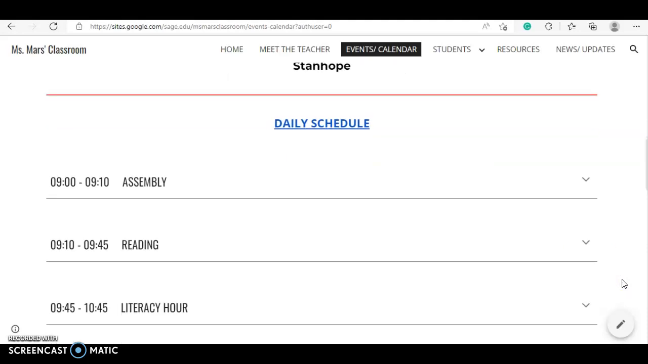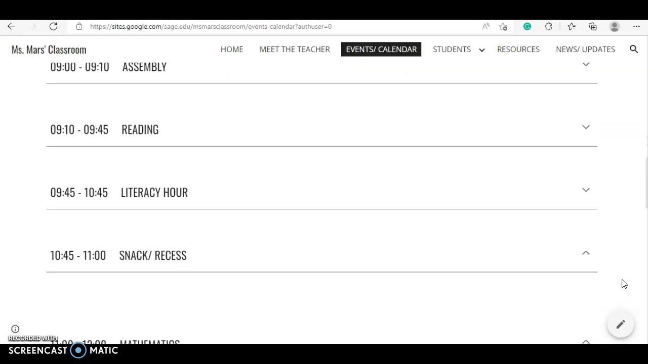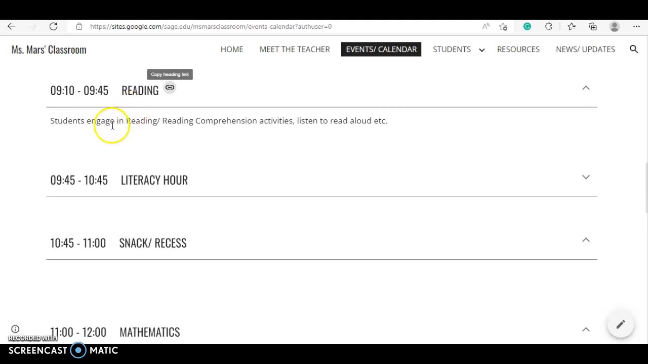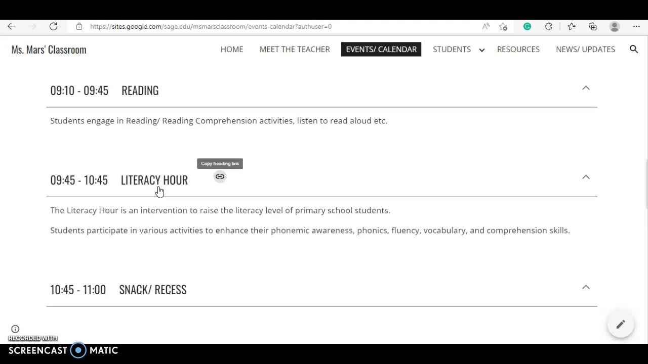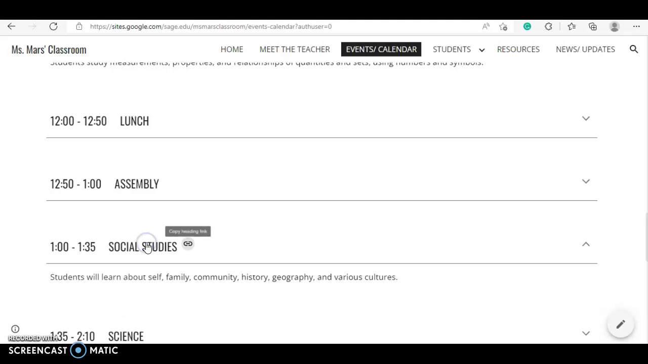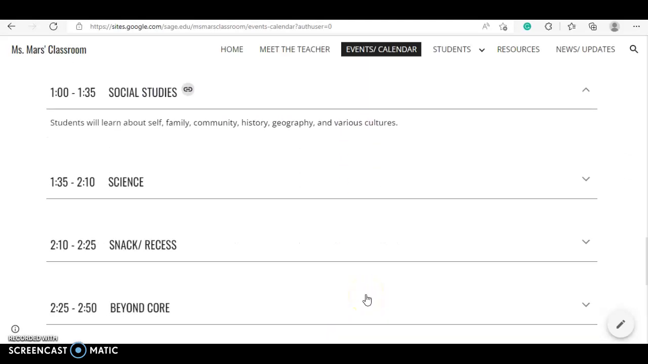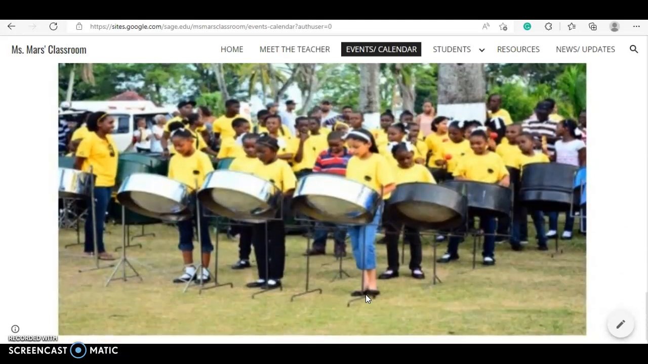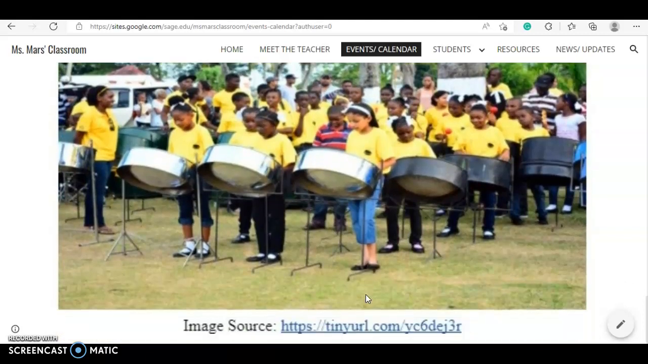So there is the daily schedule, and here it is. If you click on each subject, you'll see a drop down that gives you a brief explanation of what the subject is about. And below that is a picture of students playing the steel pan, just an activity that some students might participate in.